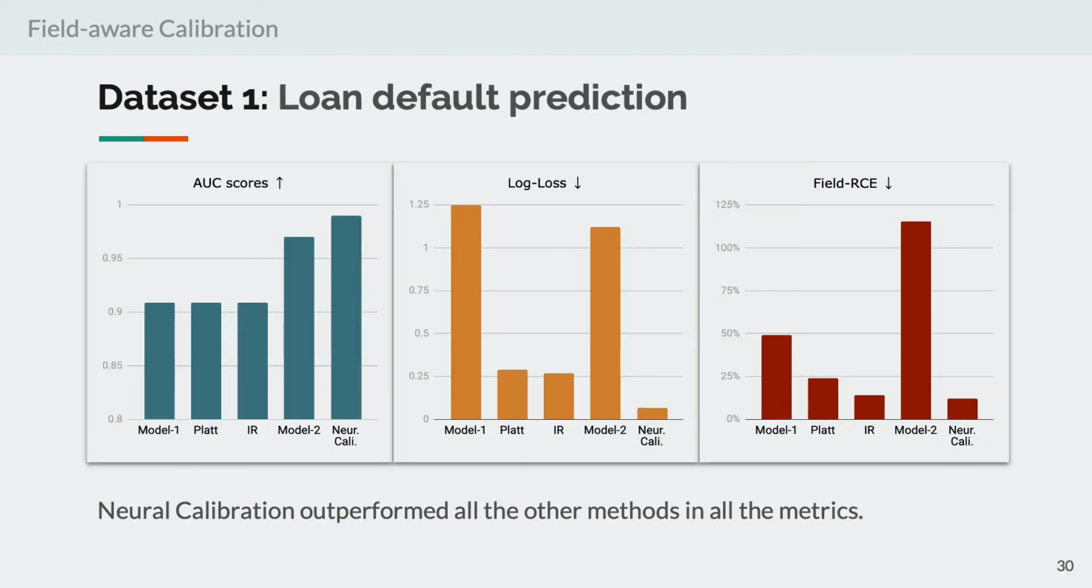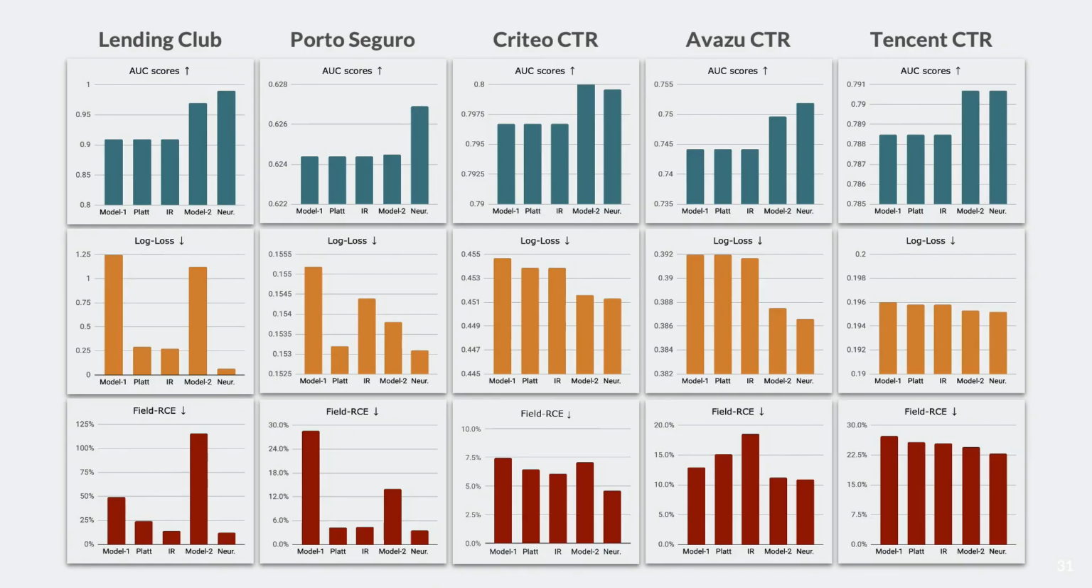Now let's first look at the Lowend dataset, which was mentioned previously. We can see that neural calibration got a higher AUC than Model 2, but also had less calibration error than the other methods. And similar results have been observed in all 5 datasets. So let me just show them at once. In all the datasets, the AUC of neural calibration is either comparable or higher than Model 2, and is much better than previous calibration methods. This is great because, after all, AUC is a very important metric in real applications.